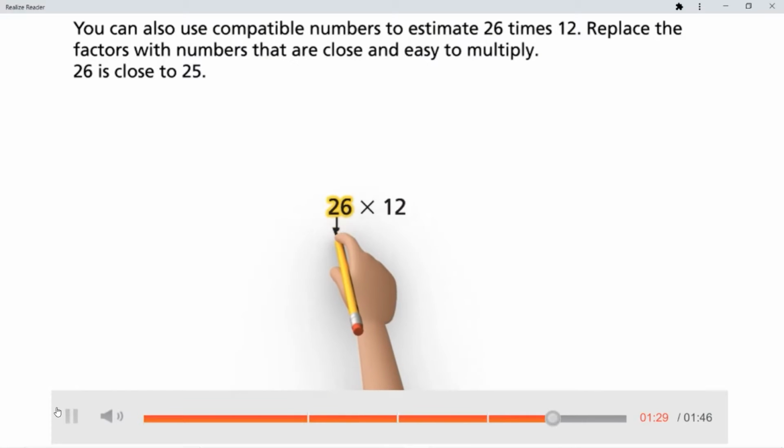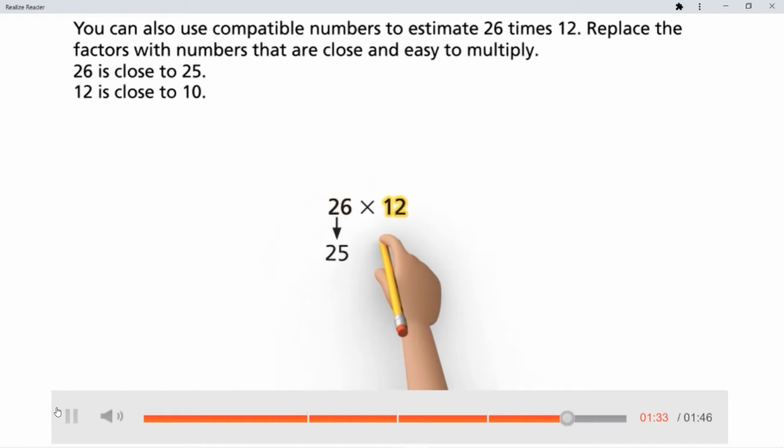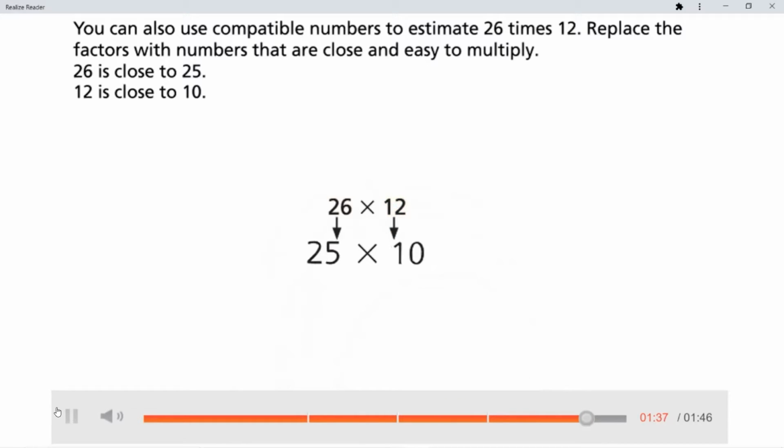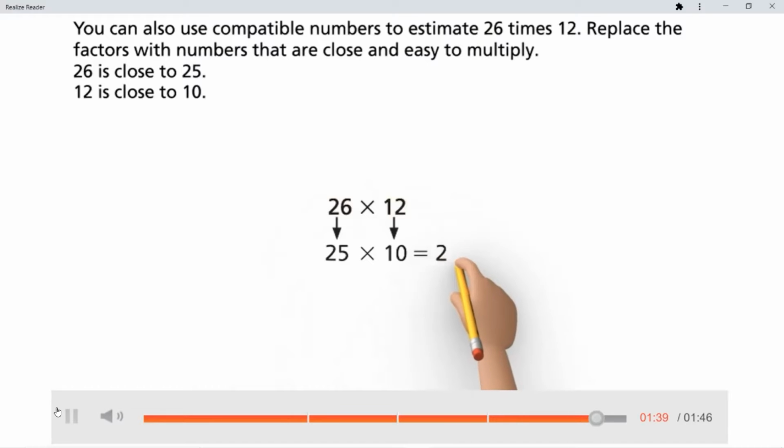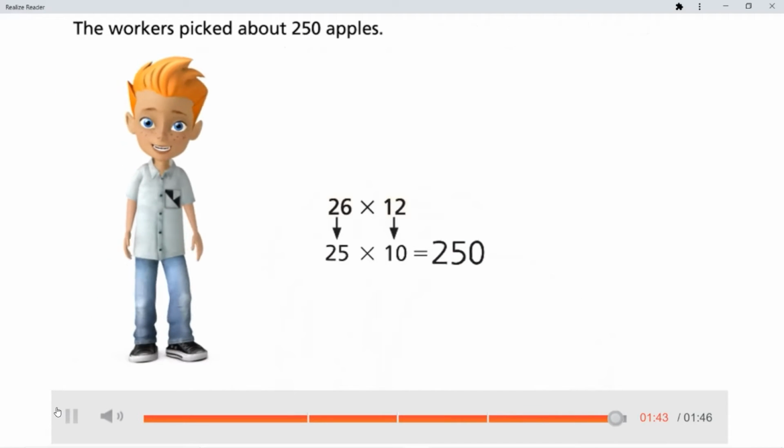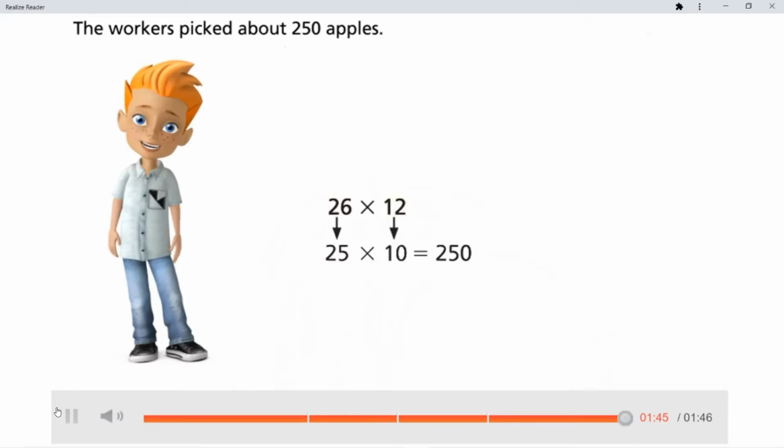26 is close to 25. 12 is close to 10. 25 times 10 equals 250. The workers picked about 250 apples.